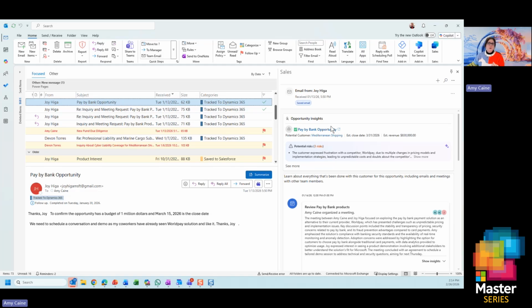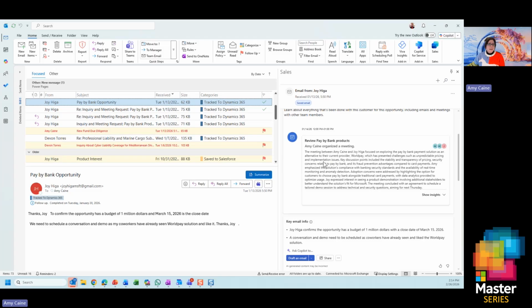And this is where what you really need in a CRM is capturing data. CRM's been able to do that for 20 years. Being able to get insights out of all that data that somebody has typed in and transacted with, that's the importance. That's where the agentic journey starts. So here I can see, wow, I don't even have to go into CRM to look. I've got some potential risks on this.